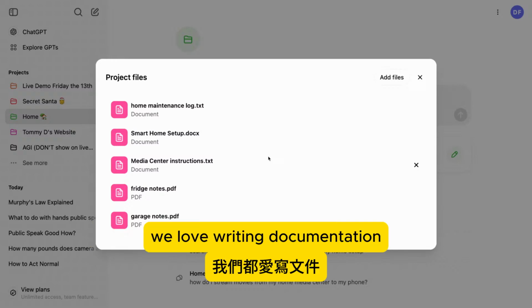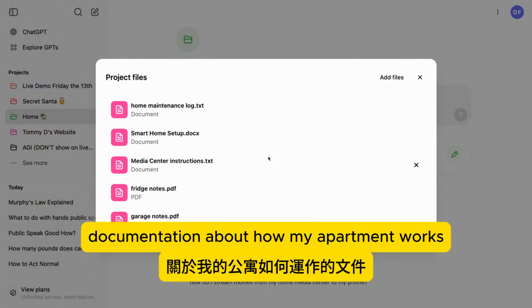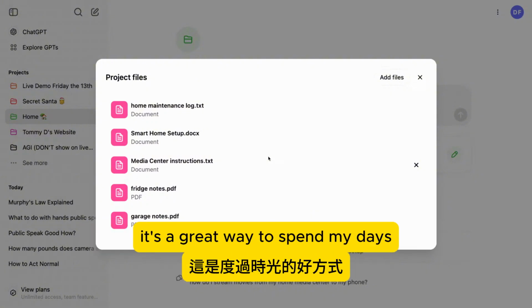As an engineer, we love writing documentation. Don't we all? Yeah, after work, I go home and just write documentation about how my apartment works. It's a fun Saturday evening. It's a great way to spend my days.